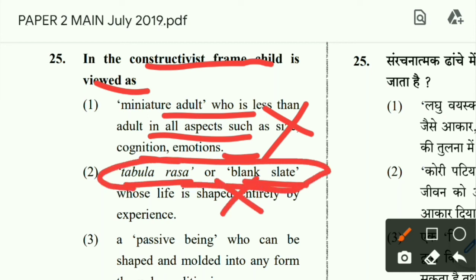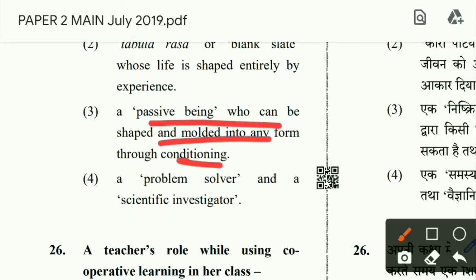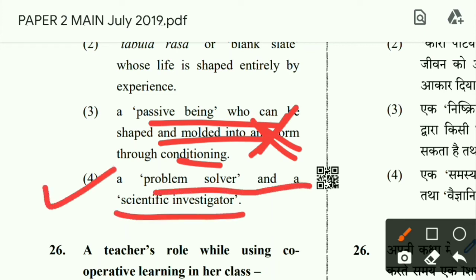This is teacher-centric learning, where children are viewed as a tabula rasa or blank slate, into which you are to pour the knowledge. No, this is not the constructivist way. Then a passive being who can be shaped and molded into any form through conditioning. No, this is conditional learning. The children are not passive. A problem solver, scientific investigator. Yes, the constructivist classroom says that students are problem solvers and scientific investigators.